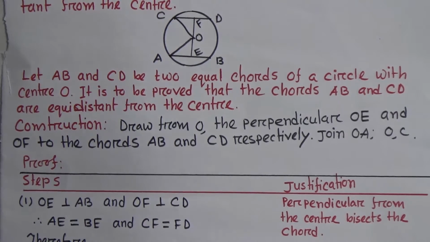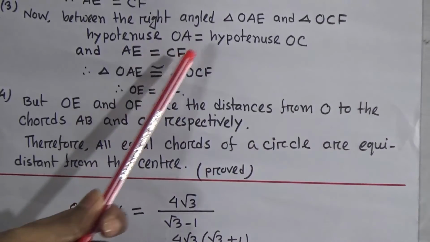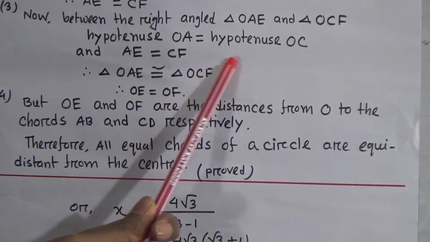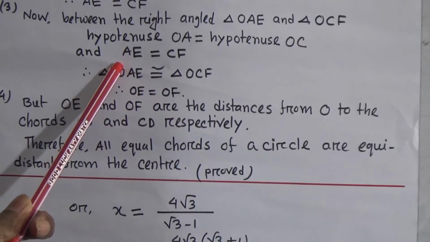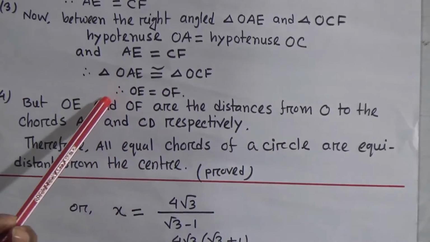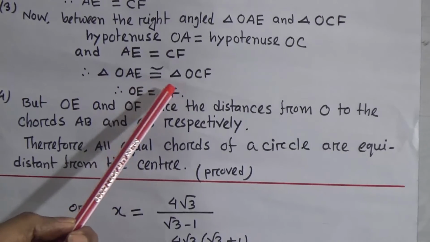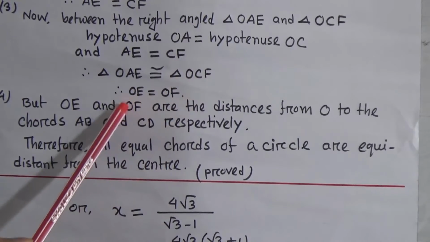Students, these are right angle triangles. We know for right angle triangles, if we can prove that the hypotenuse is equal to the hypotenuse and another side is equal, then the right angle triangles are congruent. So triangles OAE and OCF are congruent.